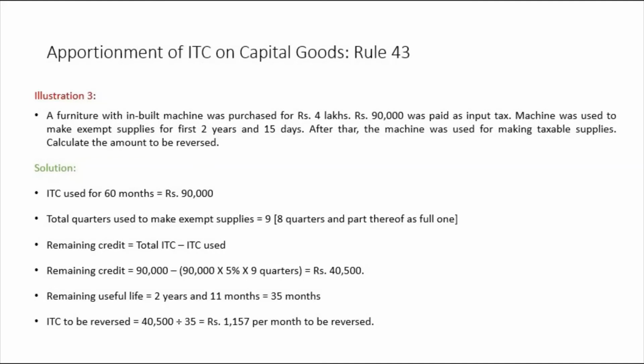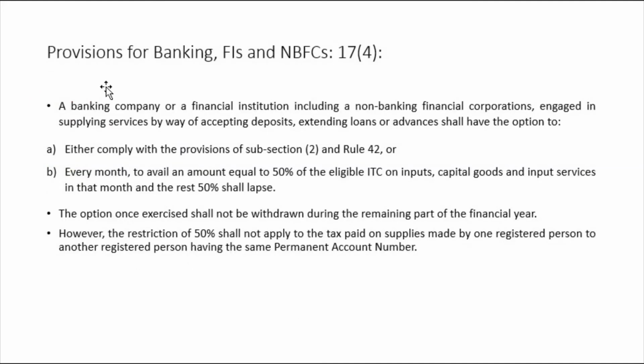Hope this is clear. Provisions for banking, FIs and NBFCs are given under subsection 4. A banking company or a financial institution including a non-banking financial company engaged in supplying services by way of accepting deposits, extending loans or advances shall have the option; there are two options given.